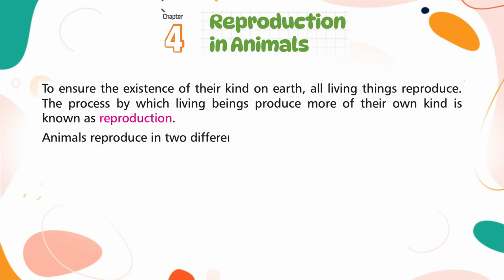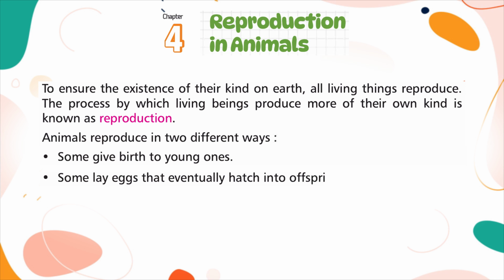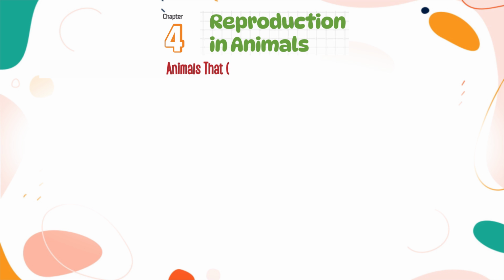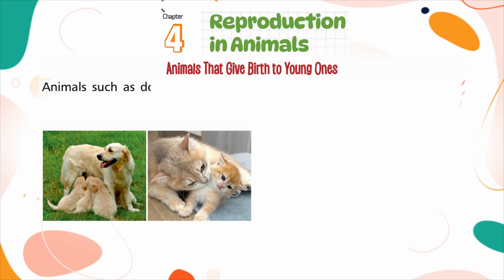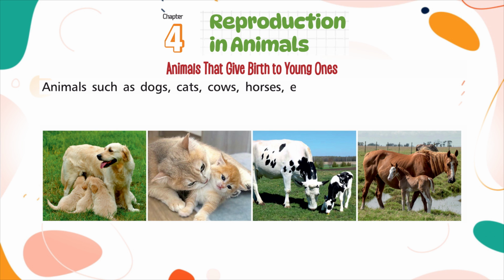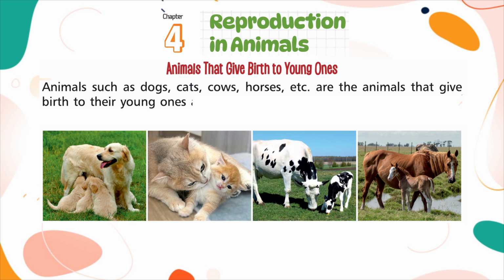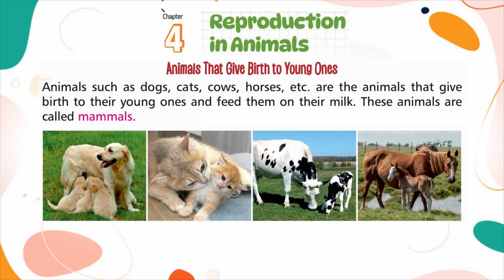Animals reproduce in two different ways. Some give birth to young ones, some lay eggs that eventually hatch into offsprings. Animals that give birth to young ones. Animals such as dogs, cats, cows, horses, etc., are the animals that give birth to their young ones and feed them on their milk. These animals are called mammals.